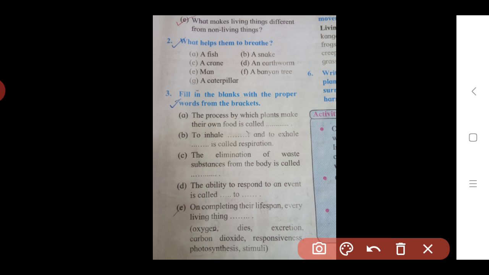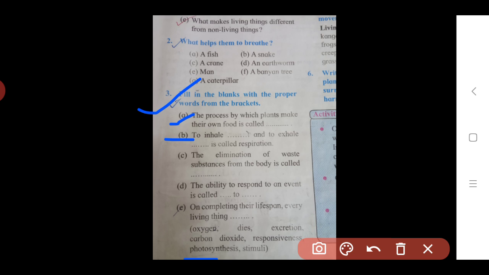Fill in the blanks. Here they give us words in brackets, and with the help of these words we have to complete the sentences. The third question is to fill in the blanks with the proper words from the brackets. First, A: the process by which plants make their own food is called, what is the process? It is called photosynthesis. So the answer is photosynthesis.